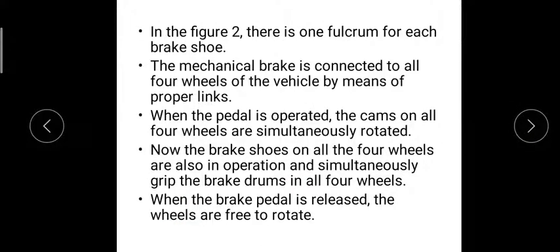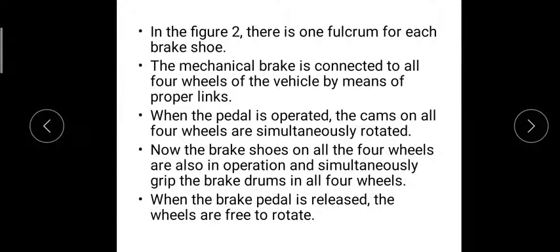So another part, what was it? We have a fulcrum which is connecting all the wheels using a lever and balancing it with the brake pedal. So the mechanical brake is connected to the other three wheels, and by means of the proper links as shown in the previous figures, when the pedal is operated, the cams on all the four wheels are simultaneously rotated, and the brake shoes on all the four wheels are also in operation simultaneously.